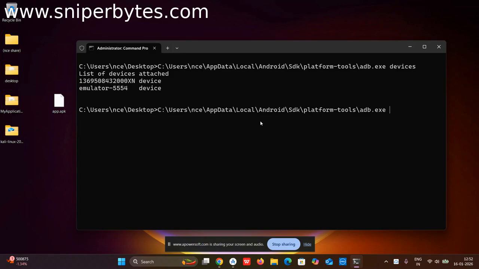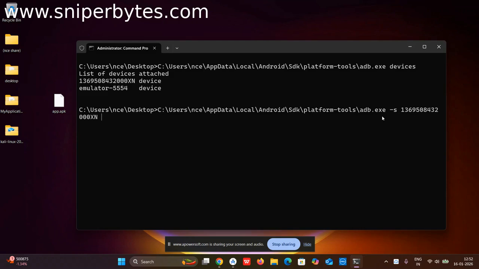Now I'm writing hyphen s. Hyphen s stands for the ID, in which particular device I need to install. It needs an ID. Firstly, I'll take this ID for my physical phone. So Control C, and I'll write Control V.